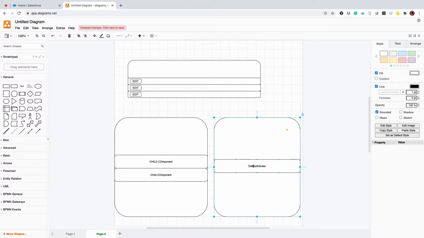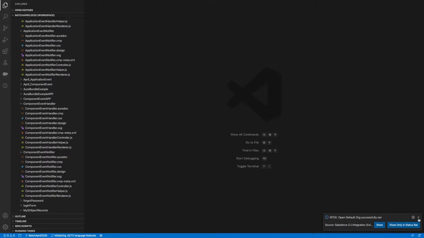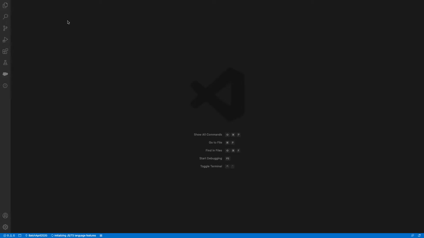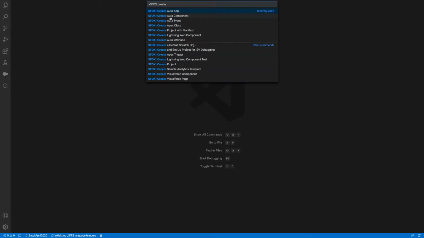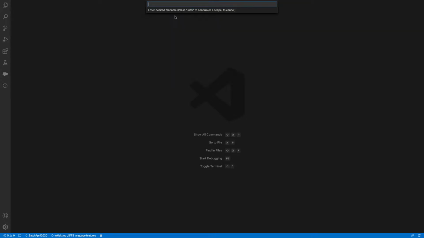Now I'm trying to implement something, a collection of contacts which will be placed inside a table, right? Let me go here. So I'm just creating one component in SFDX: create Aura component, and the component name is contact list display.